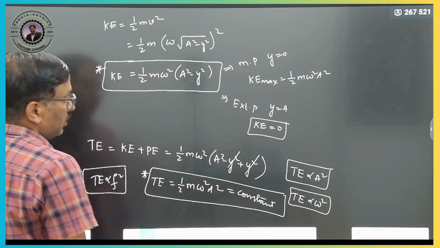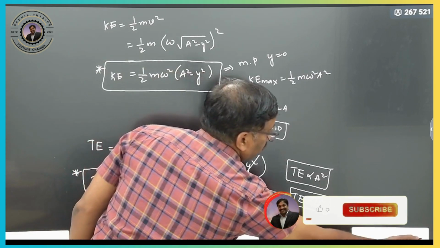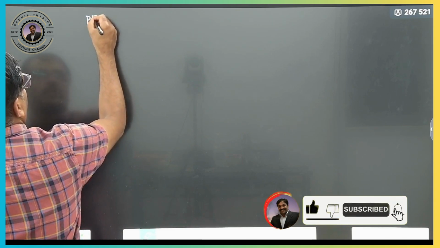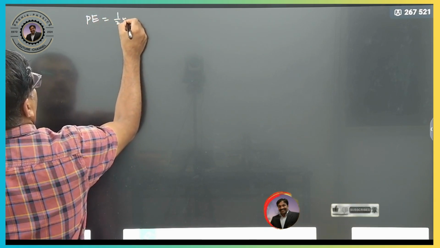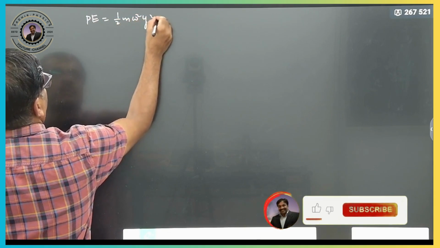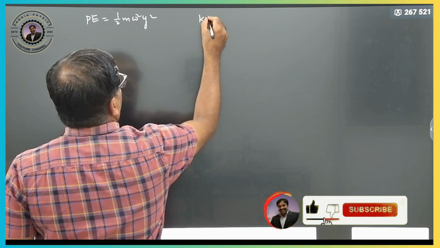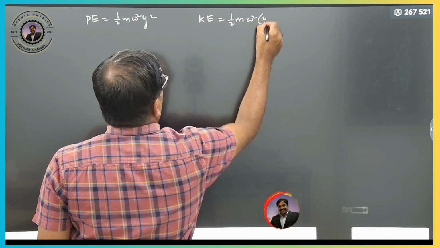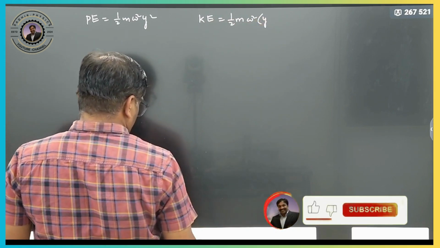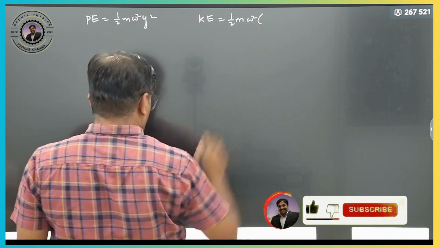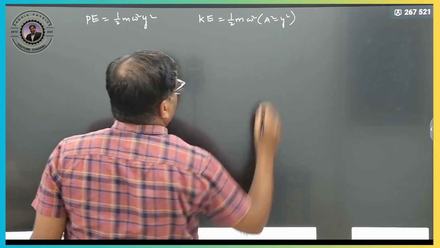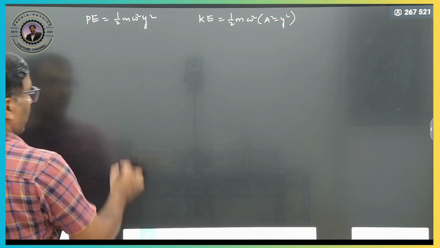Now, we will draw the graphs. First of all, let us write down potential energy: half m omega square y square. Kinetic energy, what is the formula? Half m omega square, a square minus y square. Clear? So, we will draw the graphs for this one.